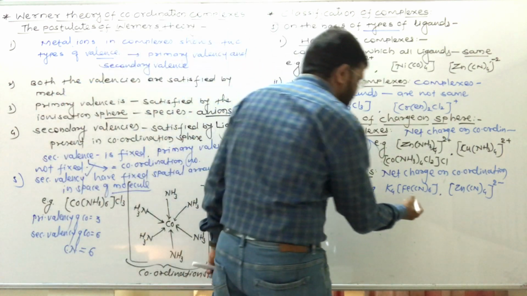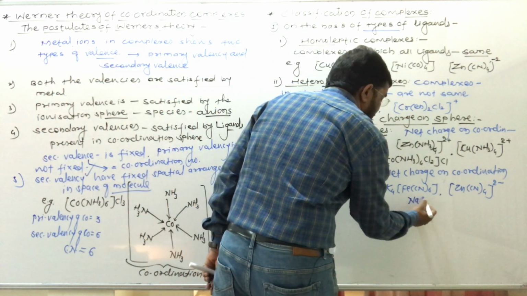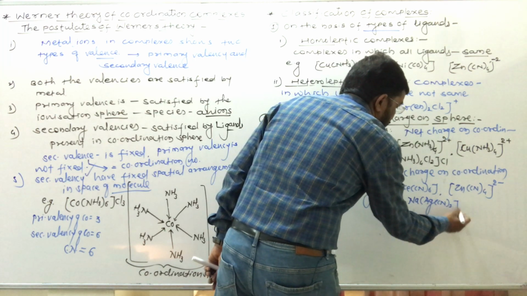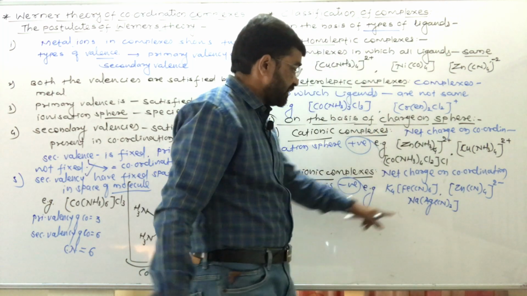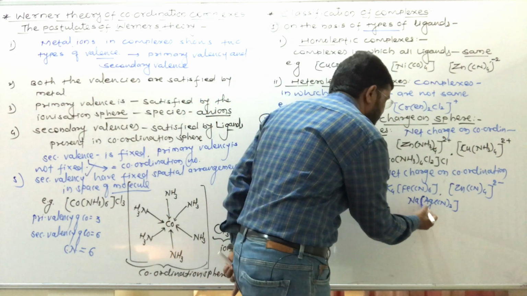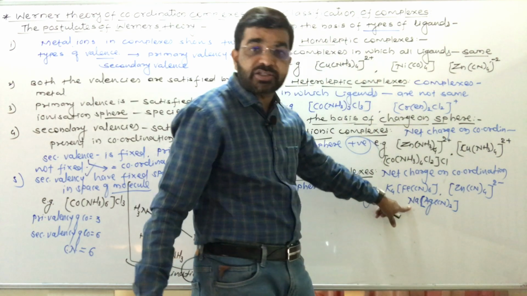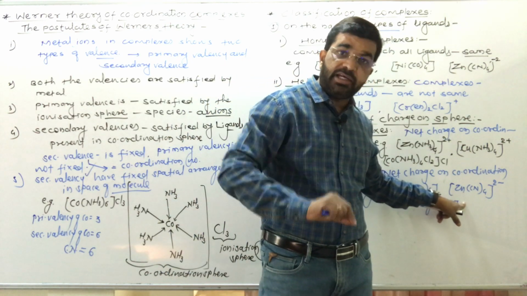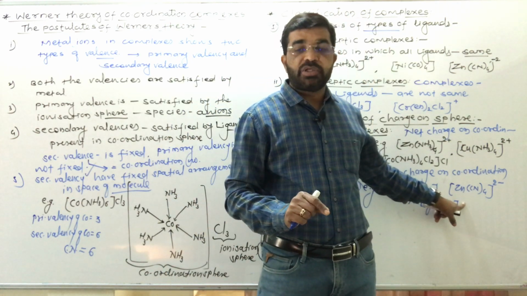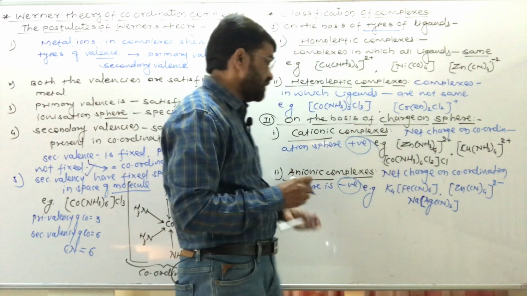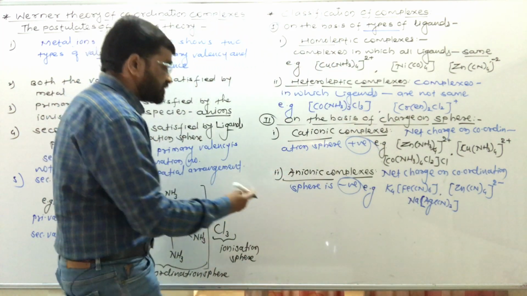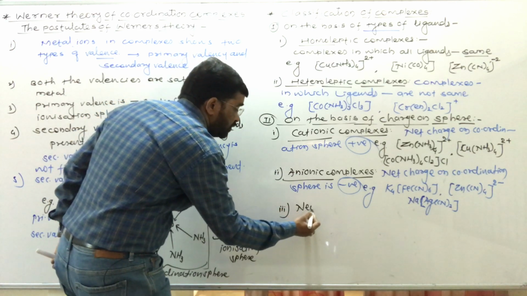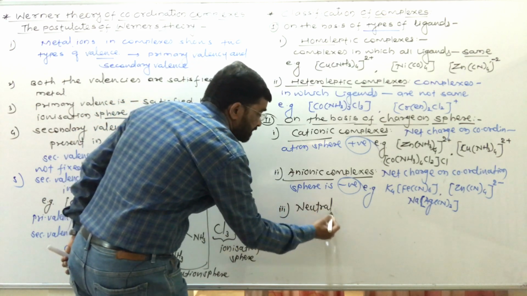Or you take this example also, Na[Ag(CN)2]. Here when this Na gives Na plus ion, then the charge will be minus and it will be an anionic complex. Third and last type of complexes are the neutral complexes.